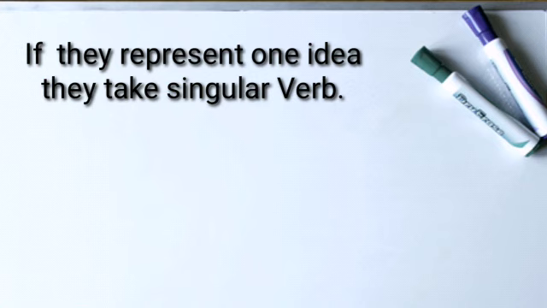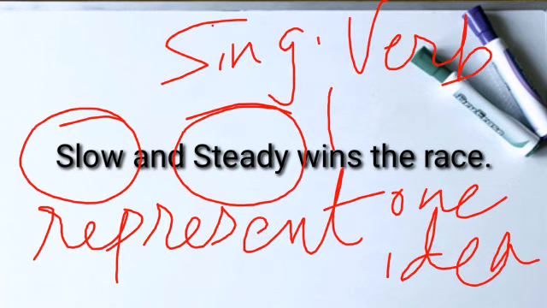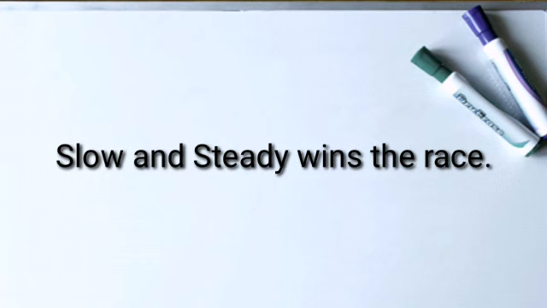For example, slow and steady wins the race. Here the two singular nouns, slow and steady, are also joined with the help of and, but they are giving a singular idea. So the following verb is wins. Okay, the following verb is also singular.